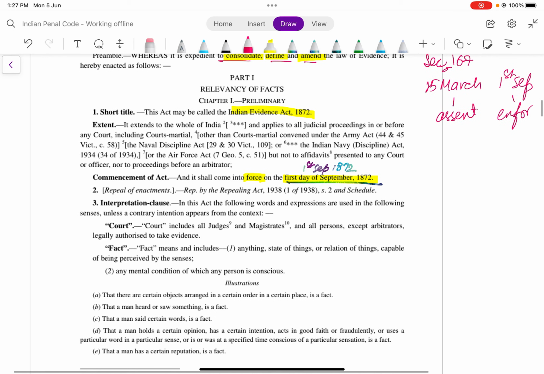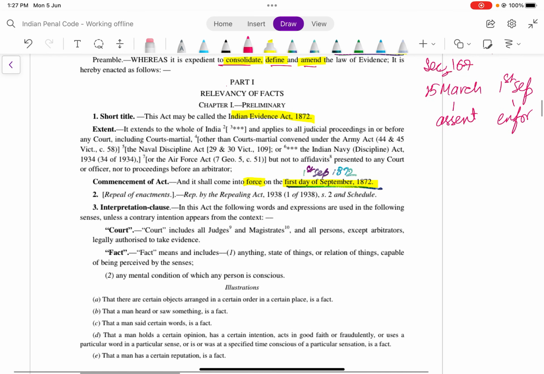Now let's just go very quickly through part 1 because it is very easy, and yes, it is asked in the exam. It extends to whole of India and applies to all judicial proceedings in or before any court, including court-martials. So Evidence Act is also applied to court-martials, other than the Army Act, Navy Act and Air Force Act.